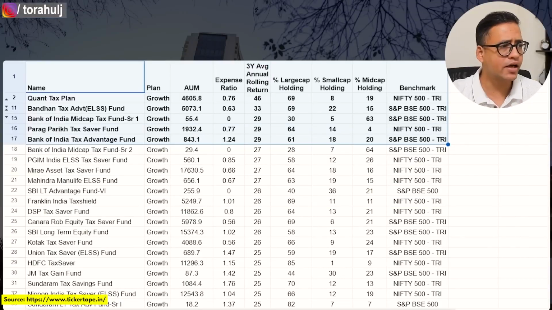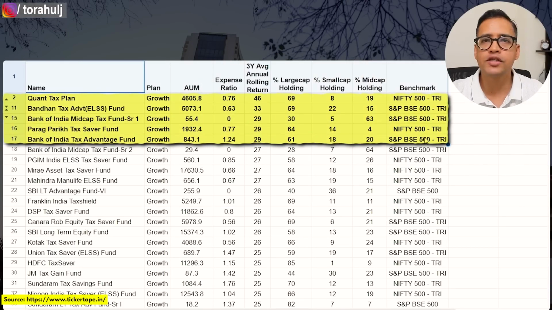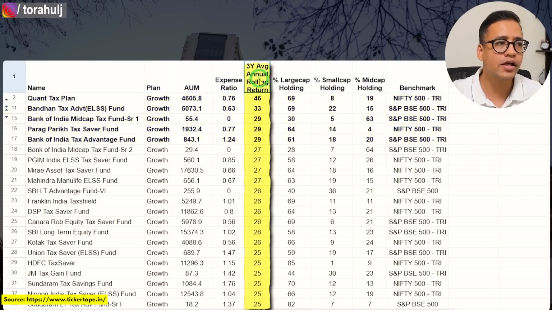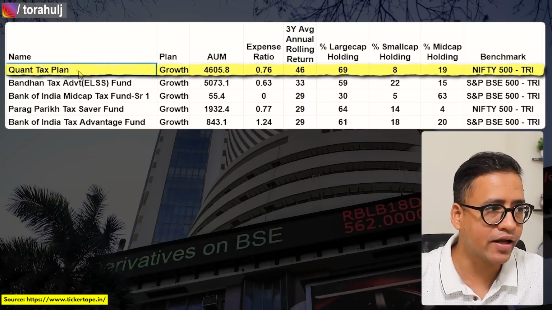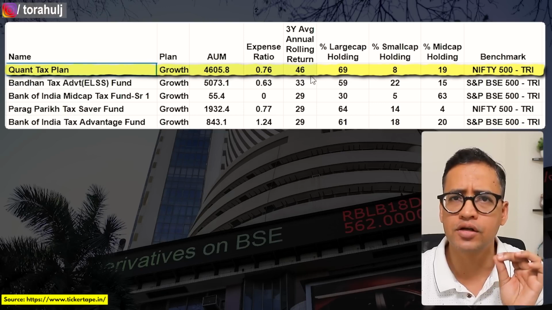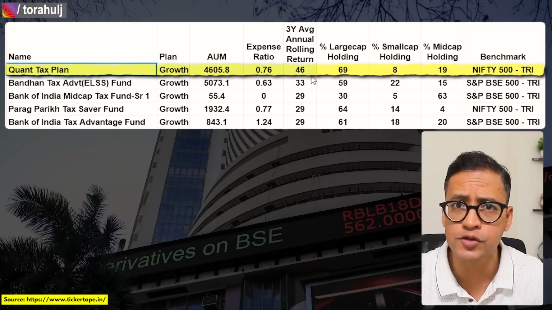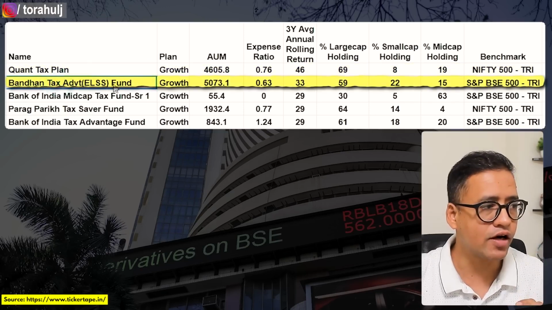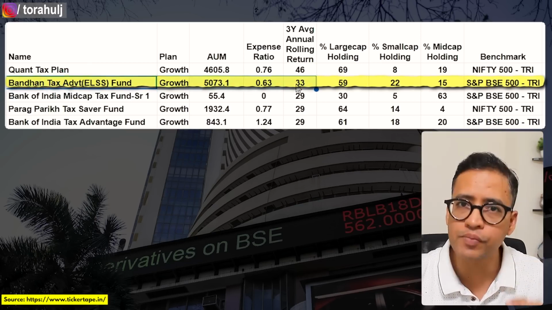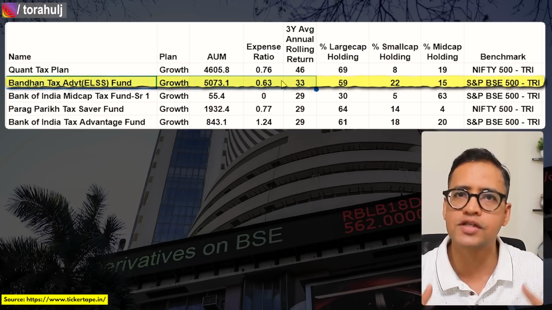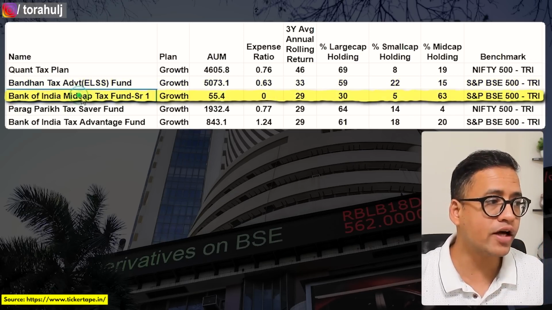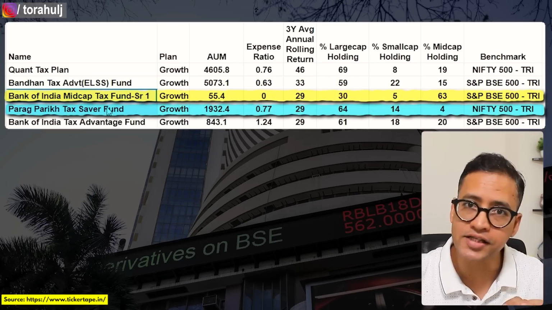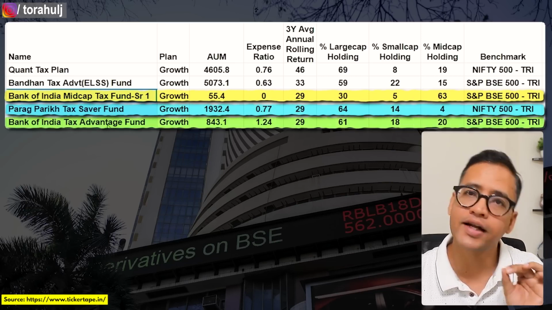So have a look at my screen and you will see that in the ELSS mutual fund category, I've selected 5 mutual funds on the basis of 3 years average annual returns. At number 1 is Quant Tax Plan that has given close to 46% returns from a 3-year average rolling returns perspective. Number 2 is Bandhan Tax Advantage ELSS fund that has given 33% annual returns if I consider 3 years average rolling returns. And at number 3 place, there are 3 mutual funds: Bank of India Mid Cap Tax Fund, Parag Parikh Tax Saver Fund, as well as Bank of India Tax Advantage Fund.